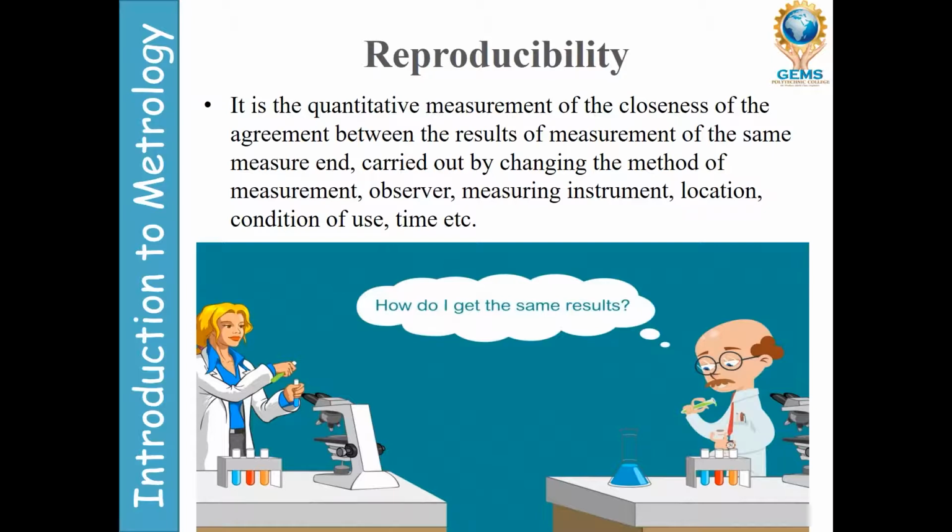They will change the observer, maybe the inspector will be changed, maybe the worker is changed, but they want the same product, same dimension, same shape, and same particular dimensions. So those products they need, they have to produce. So reproducibility means you get the same results.